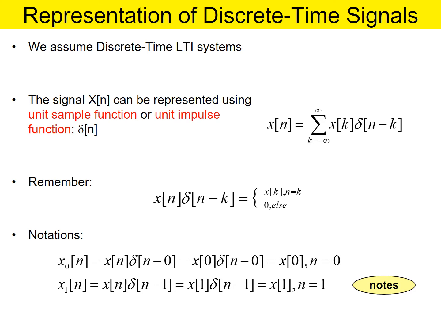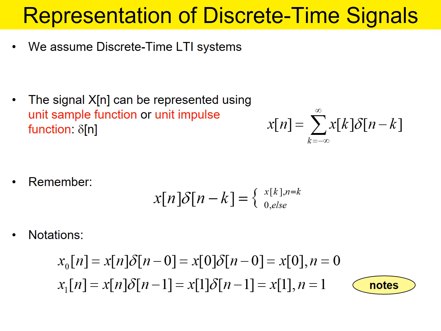In general, a discrete time system is expressed with the help of the convolution model as shown here, that is x of n. First of all, it is interpreted in terms of a shifted version of the unit impulse function. So the original signal x of n, instead of that we will call it x of k, when it is convolved with delta of n minus k, that is the shifted and reflected version of delta n, and when the convolution is carried out, then this gives the original signal.